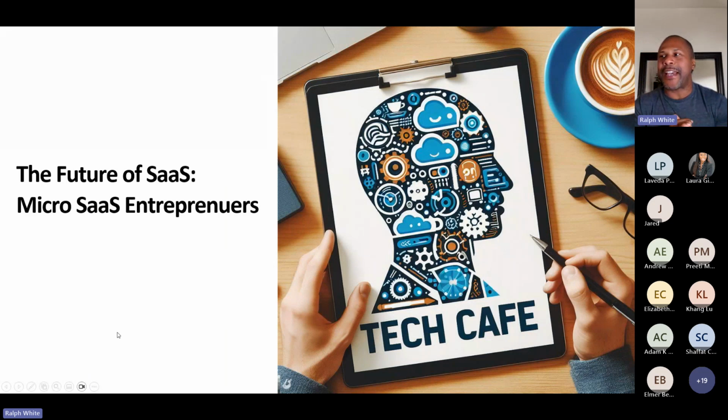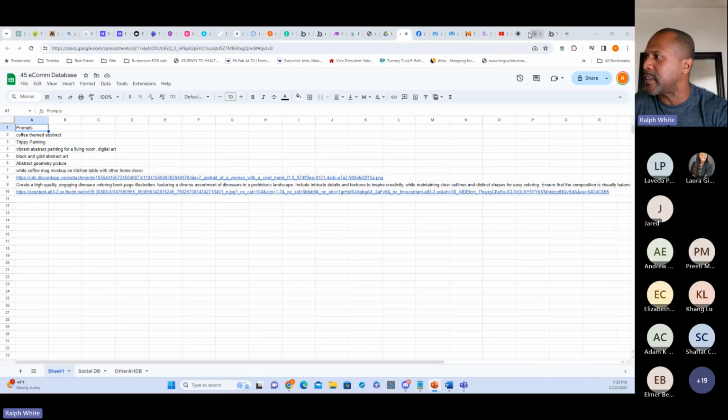It's the future of SaaS, and I believe that a lot of you on here that are in fintech will take some of this stuff and be the next micro SaaS entrepreneurs. Not everybody's got to be this huge OpenAI $90 billion valuation. There are lots of companies out there that are killing it, selling and exiting for several million, and they're one-person shops.